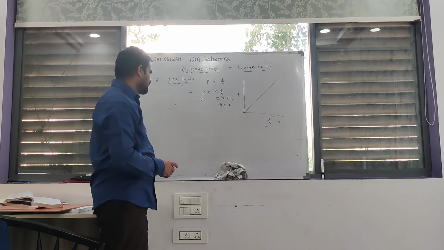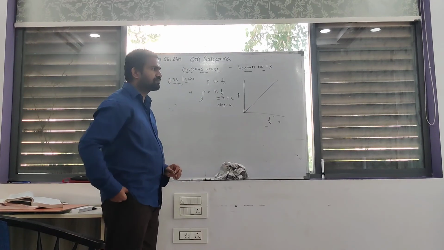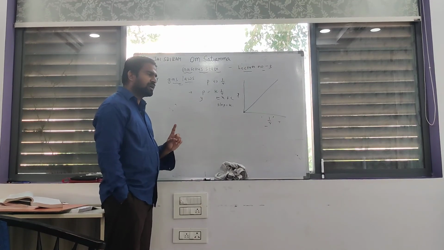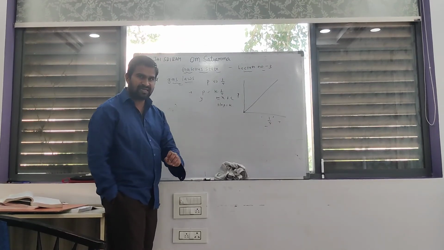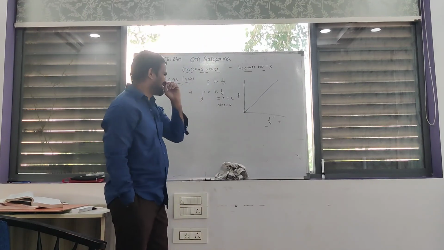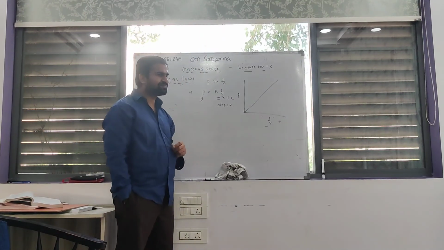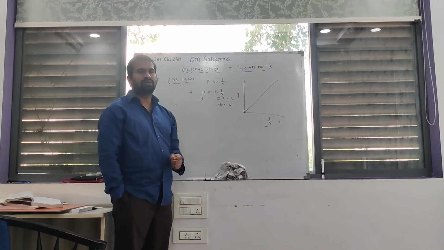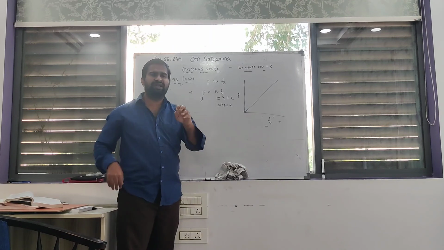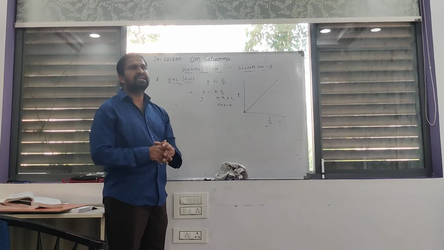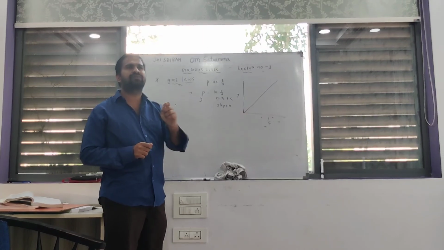Clear? Once again, I am repeating: what is Boyle's law? Boyle's law states that at constant temperature, the volume of a given amount of gas is inversely proportional to its pressure.